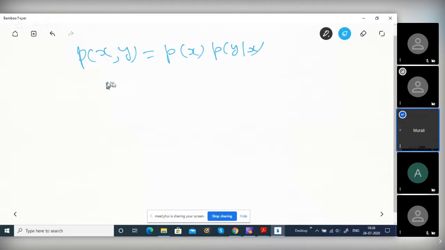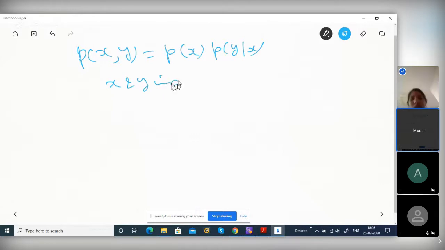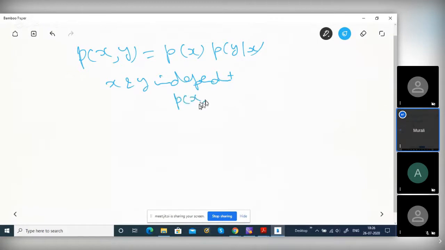But if x and y are independent, this is also important: p of x comma y equals p of x into p of y. This is density, for continuous variables. Small p is density; capital P is probability, discrete. If they are independent, the joint PDF is a product of two marginal PDFs. Please understand this. This property is used in a particular algorithm called the Viterbi algorithm.